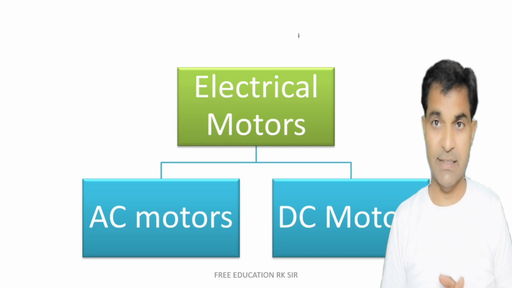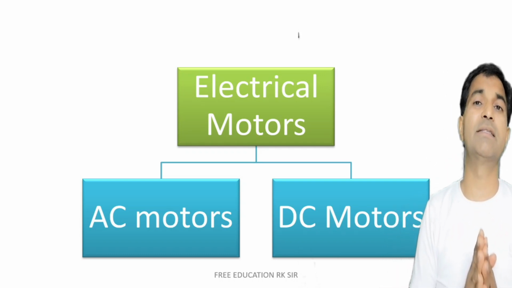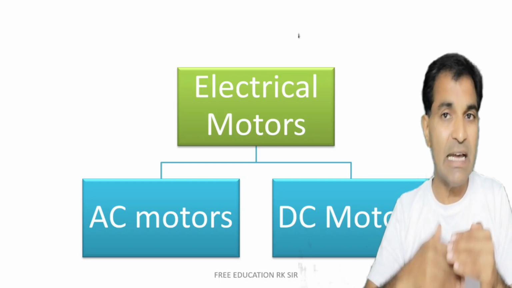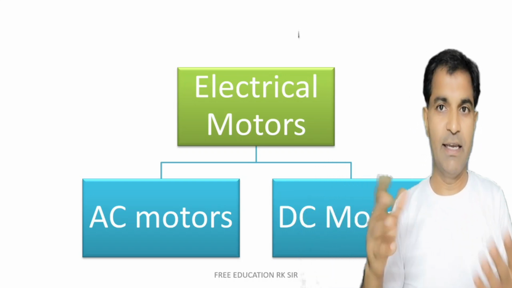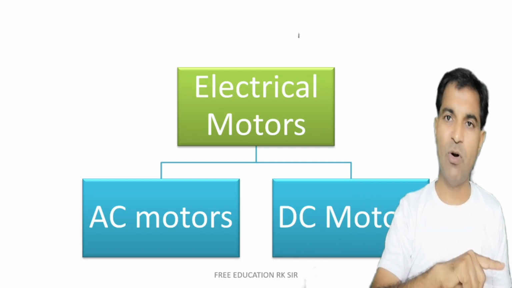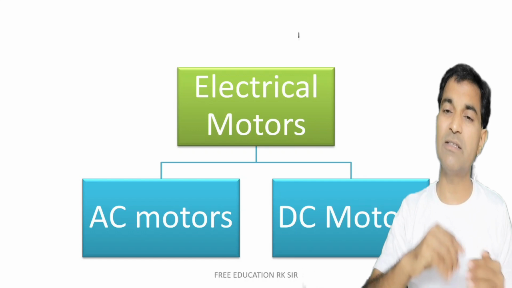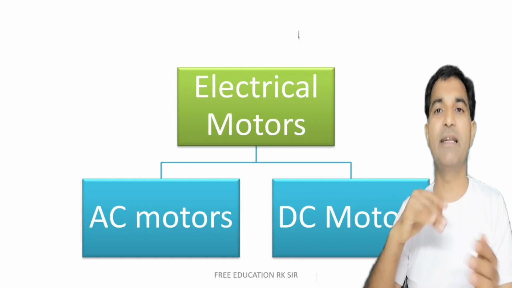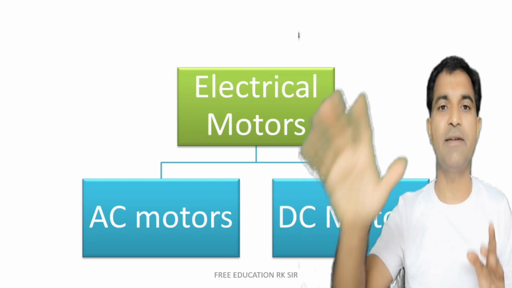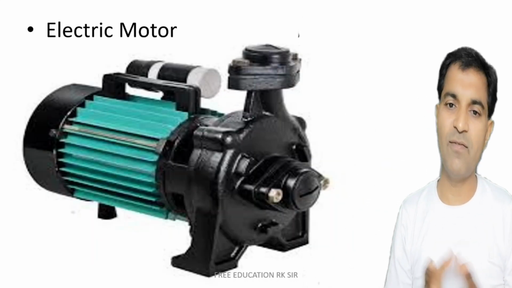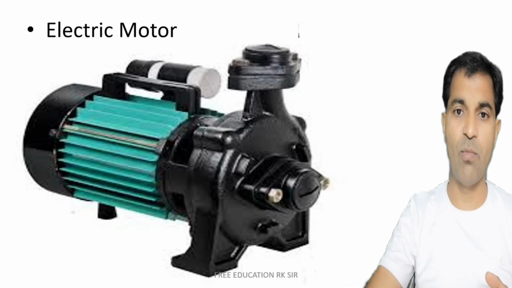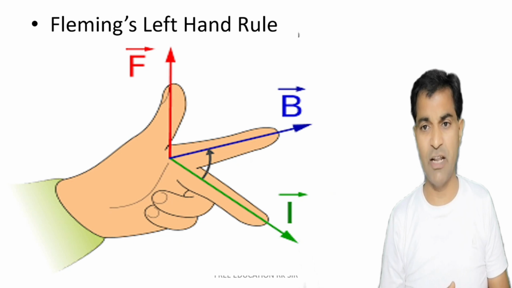Now what are motors? Actually, a motor is an electromechanical device which converts electrical energy into mechanical energy, into a movement, into rotation, right? There are two types of motor, AC motors and DC motors. AC motors run on AC supply, that is alternating current, and DC motors run on DC supply, right? So this is an electrical motor which we generally use in our household applications for lifting water from a sump or bore. Now what is Fleming's left hand rule?